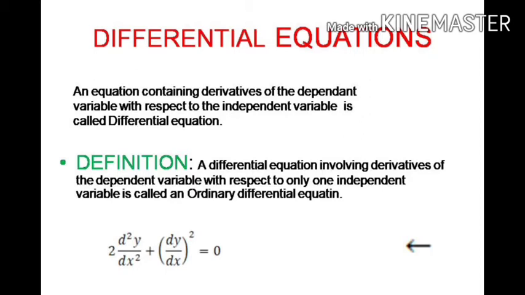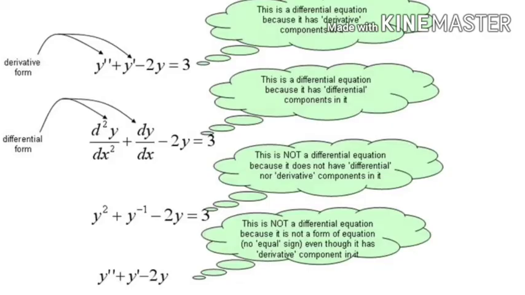That is like 2 d^2y/dx^2 + (dy/dx)^2 = 0. See here some examples. y'' + y' - 2y = 3. d^2y/dx^2 + dy/dx - 2y = 3. And for the remaining two, you observe whether they are differential equations or not.